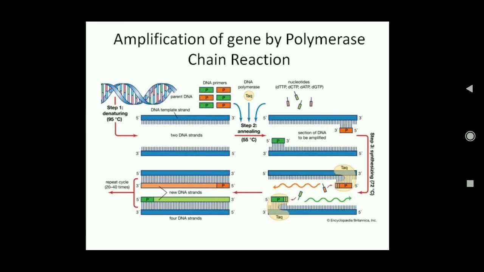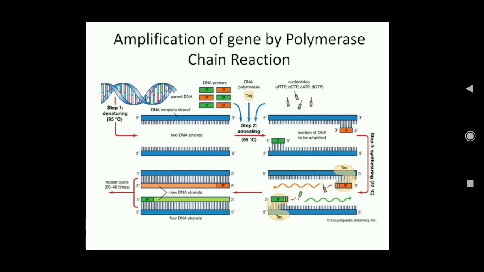Now this Taq polymerase, why is it called Taq? Because here T stands for Thermus and AQ stands for aquaticus. So Thermus aquaticus is a bacteria, and this DNA polymerase is obtained from that bacteria. Now that bacteria is a thermoacidophile, and therefore it survives at very high temperature. So the enzyme that is present in its body also functions at a very high temperature.